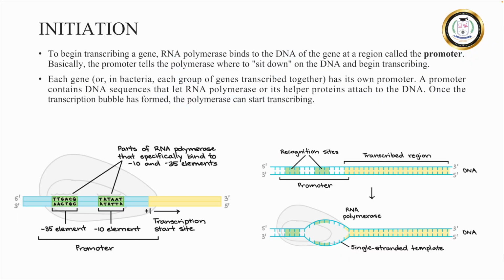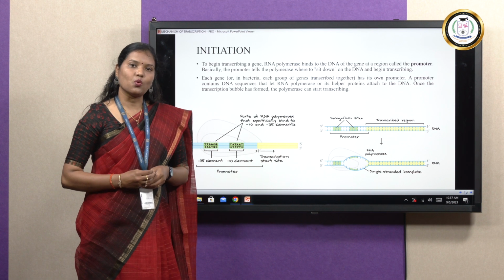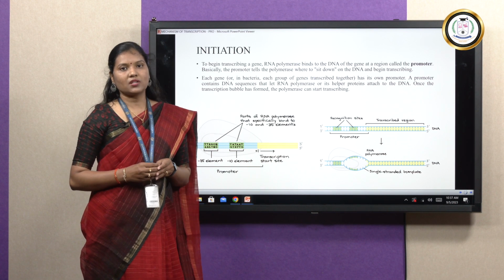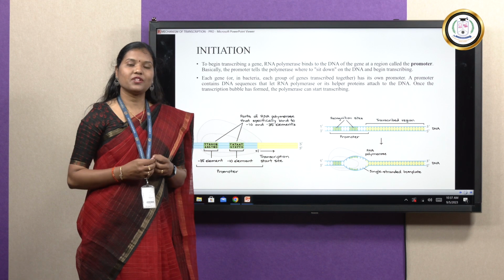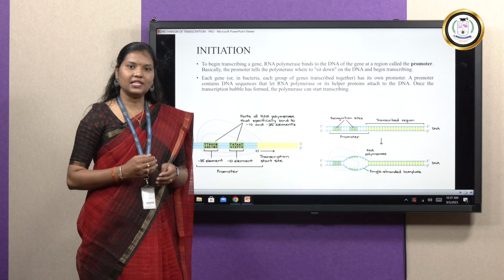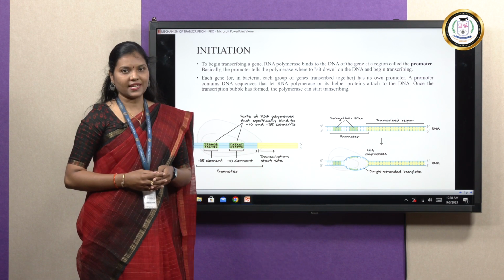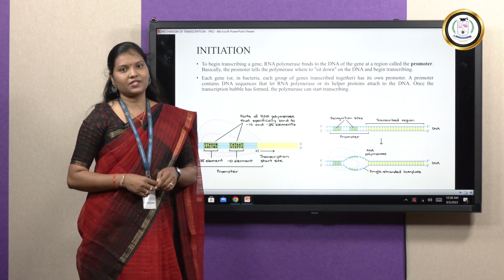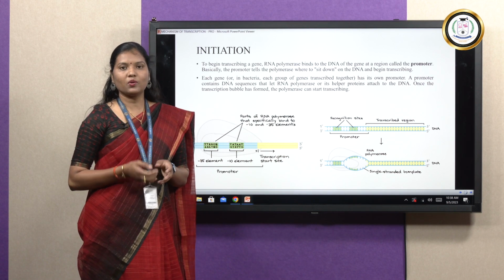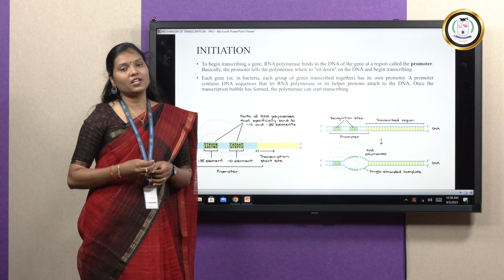And transcription follows three major steps, that is the initiation, elongation and termination. Before we get to know what is initiation, we must know what promoters are. Promoters are longer sequences or stretch of nucleotides that are present upstream of a DNA strand. As I've said earlier, upstream nucleotides are present before the transcription initiation site, and all the nucleotides are given negative numbers, and those nucleotides that follow the transcription initiation site afterwards are given positive numbers, and they are called downstream nucleotides.